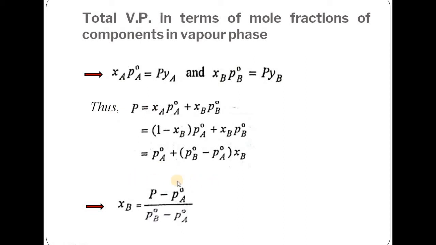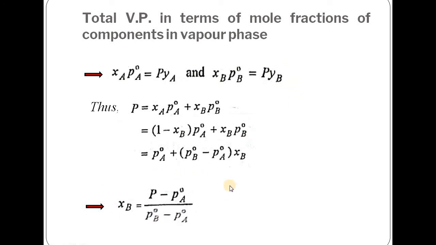In terms of XB, the expression comes out as XB equal to P minus PA naught divided by PB naught minus PA naught. Here we are getting the mole fraction of B in the solution phase, and how it is related to the total vapor pressure and vapor pressure of components in the pure state. Now, XB is equal to P minus PA naught divided by PB naught minus PA naught, and XB PB naught is equal to P YB. We will use this expression of XB in this equation, from where we will get the relation between total vapor pressure and mole fraction of components in the vapor phase.